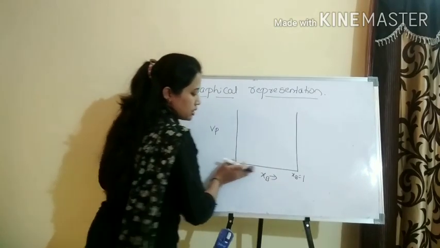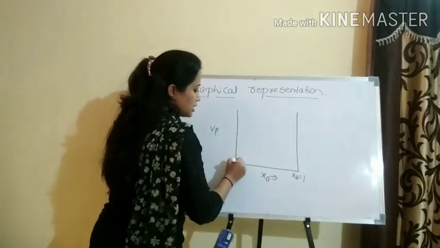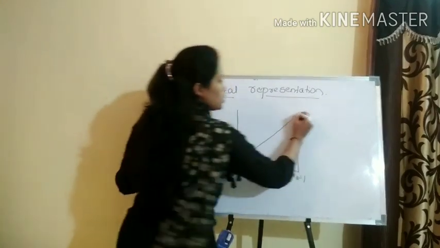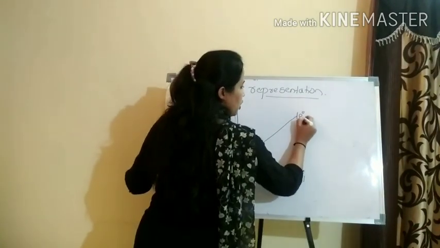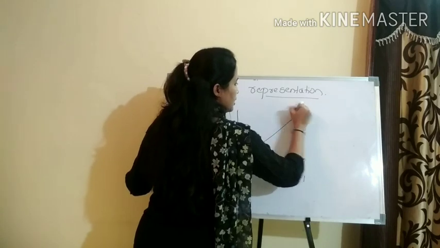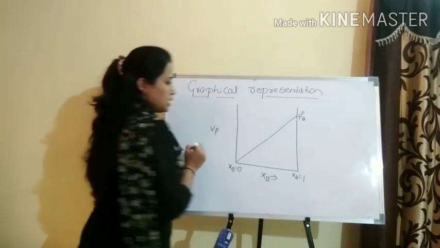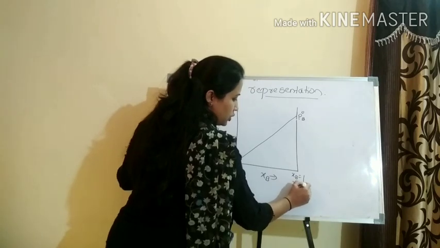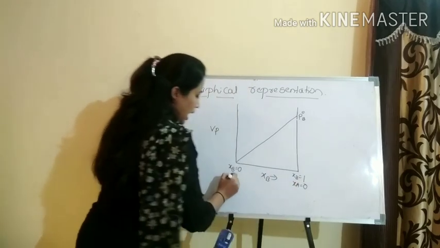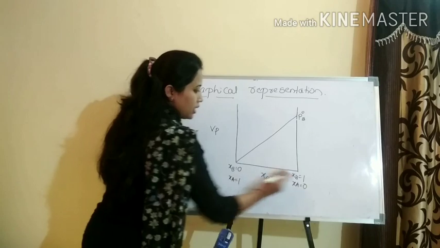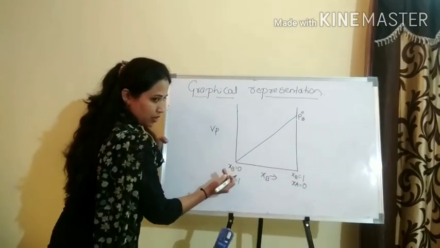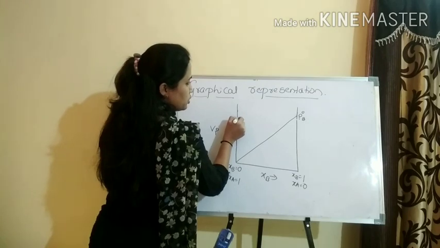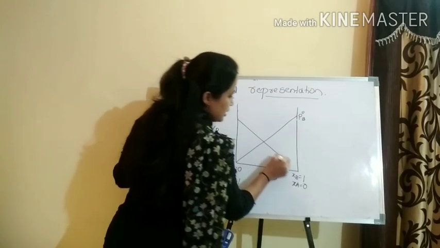As the mole fraction increases, its vapor pressure goes on increasing. This is what we have studied. So this is the vapor pressure of pure component B. Similarly, let us consider xa equal to 0 and here xa equal to 1. As the concentration of A increases, the vapor pressure also increases.